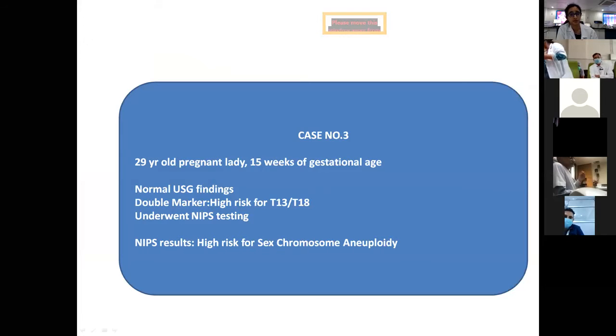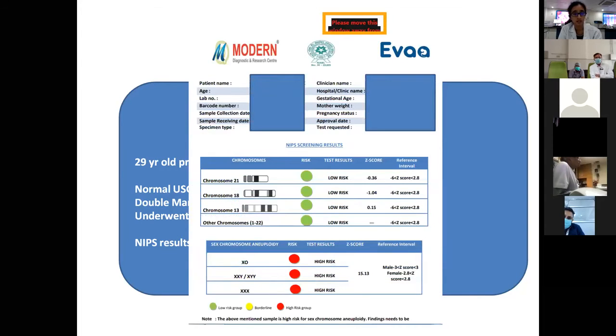Coming to case number 3: a 29-year-old pregnant lady with 15 weeks of gestational age had a normal USG finding. The double marker showed high risk for trisomy 13 as well as 18. The patient underwent NIPS testing, and though no abnormality was seen in 13 and 18, sex chromosome aneuploidy showed a high risk, which was a very incidental finding. The case is still being followed up, and the patient is planning amniocentesis so that we can confirm the finding.